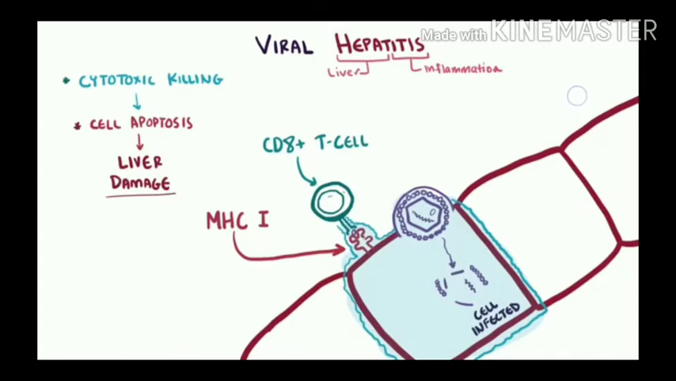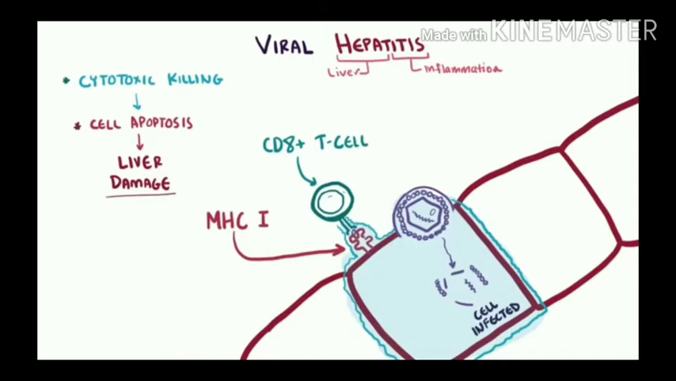First it starts with the cytotoxic killing, then it goes to liver cell apoptosis, and eventually it causes liver damage. So what is the main progression of the liver damage? It starts with the cytotoxic killing. So we will say that it is the main mechanism involved behind the inflammation of the liver.